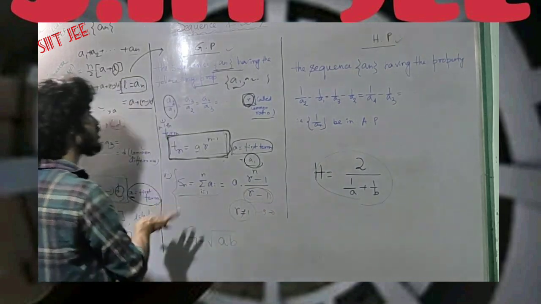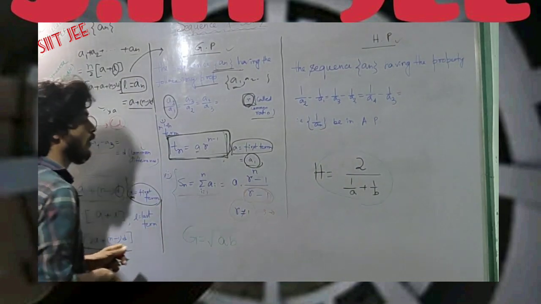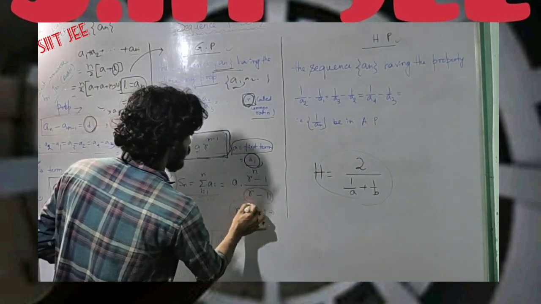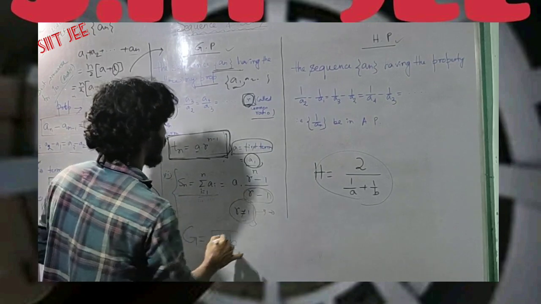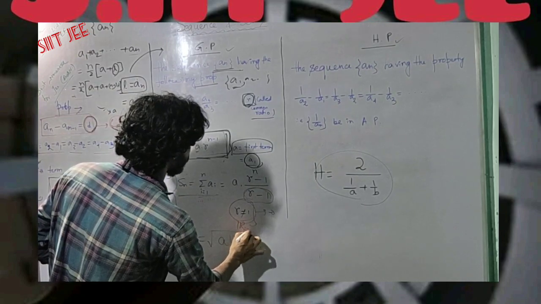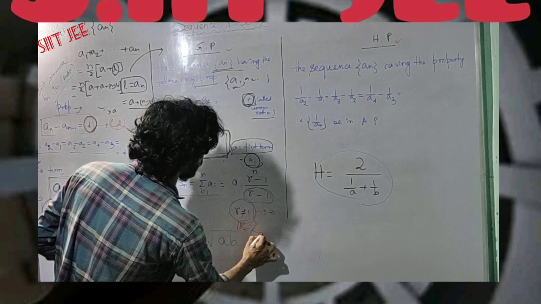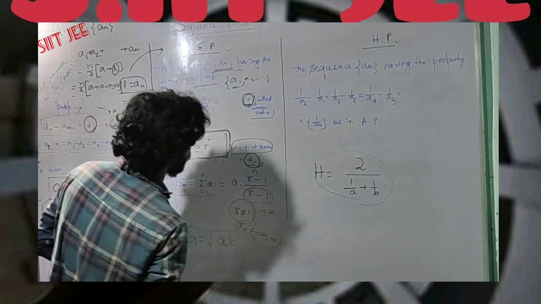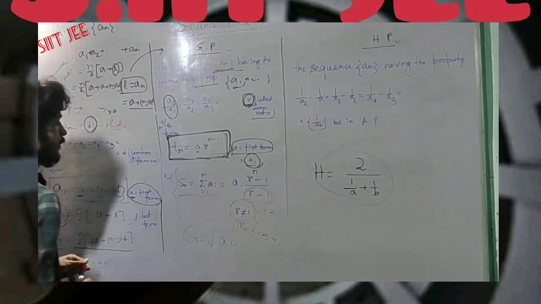We are concerned with the real number system, so we neglect this value. We all know that the real number system starts from minus infinity to infinity, so we don't have infinity.